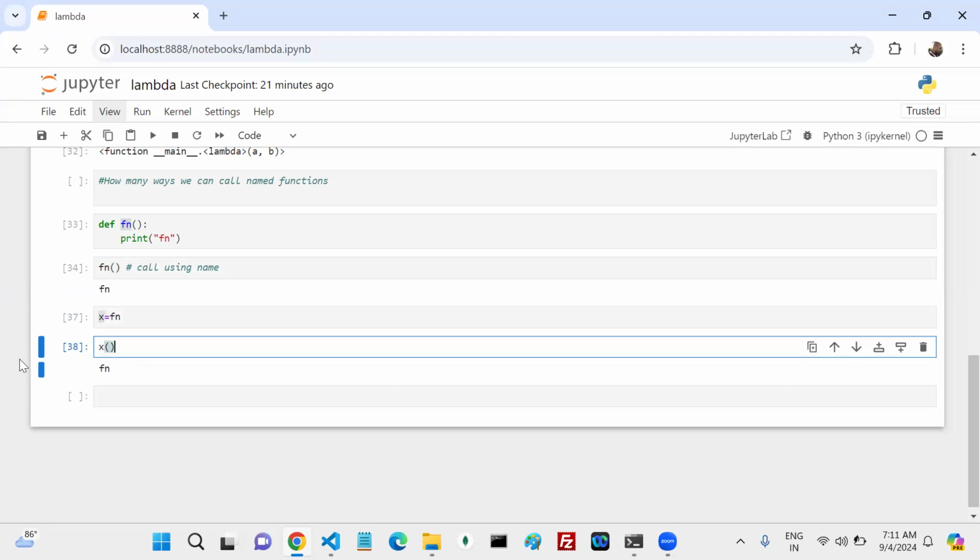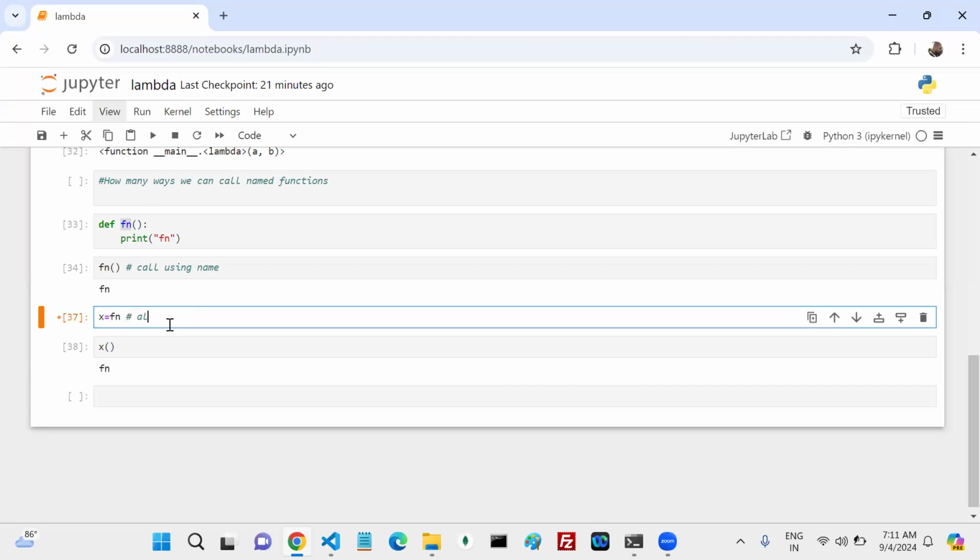You can give an alias name to that particular function. Yes or no? Okay, this is one way.